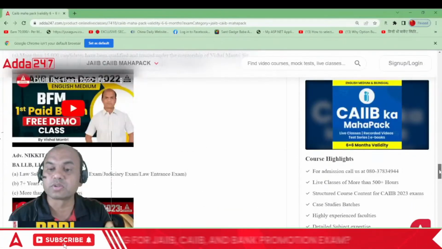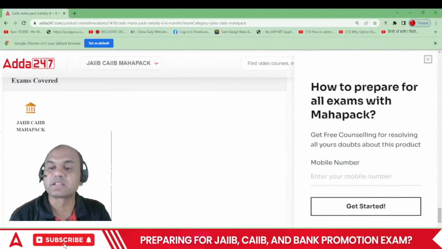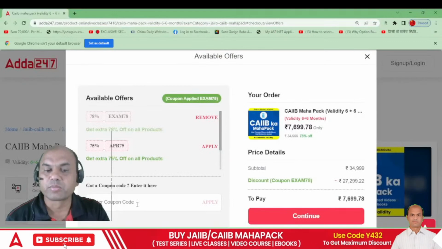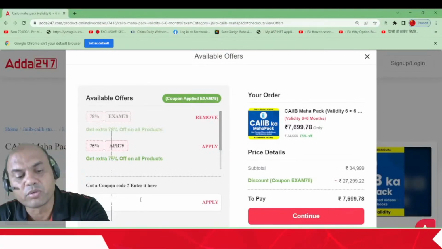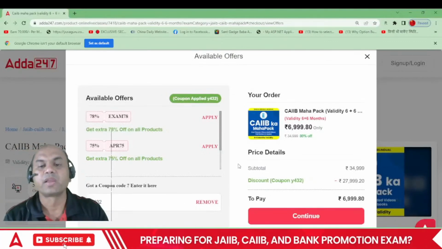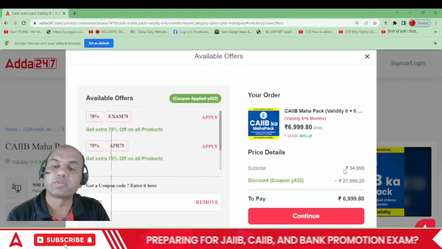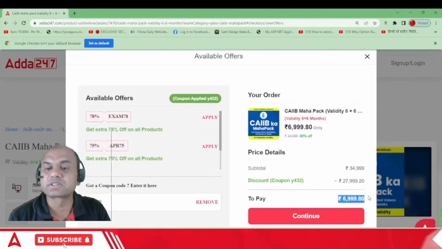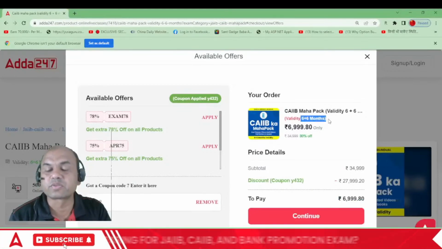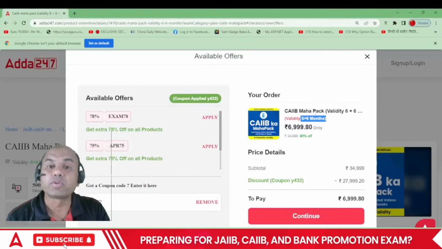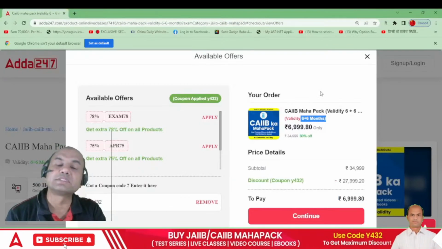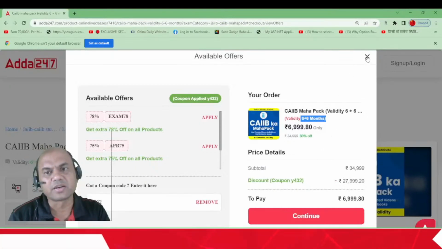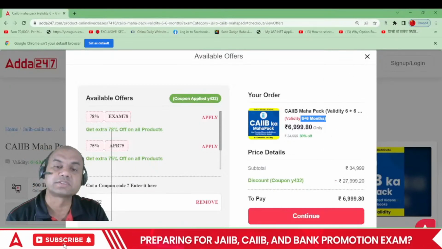And also let me come to the fees part. Look at this, click on more offers, put the code Y432, click on apply. Again look at it, 34,999 reduces to 6,999. Such a huge discount and validity. Look at this, 12 months. So go for this. This is a once in a lifetime opportunity, and this is an investment for lifetime, isn't it? You must definitely go avail this.